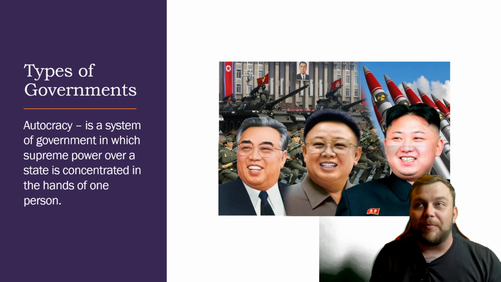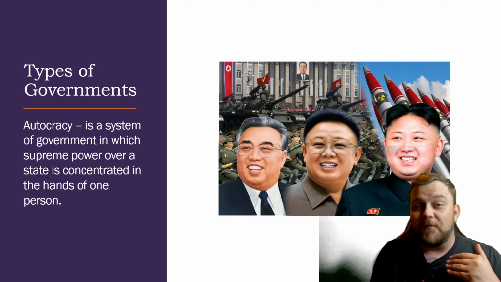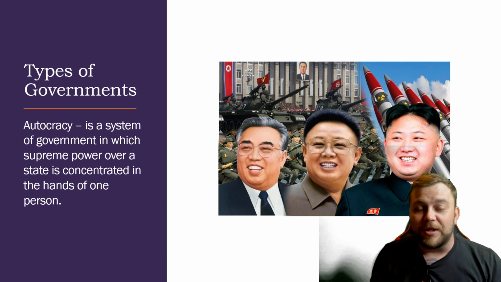Throughout history, all of the power is focused on one individual, so that's why I put up a picture of the Kims. Through each generation, their entire government is centered around that person as an individual, and they have supreme power. Absolute power corrupts absolutely. That's a saying you should always get stuck in your head. You give anybody or anything absolute power, it's going to corrupt it. So, an autocracy, all of the power is in one individual.